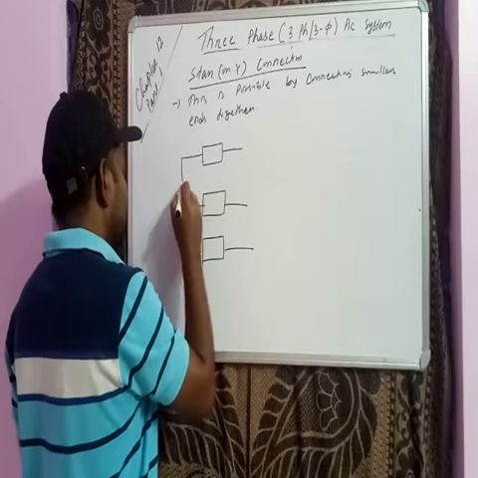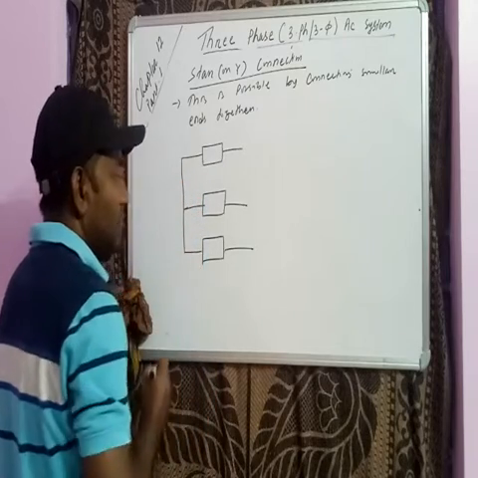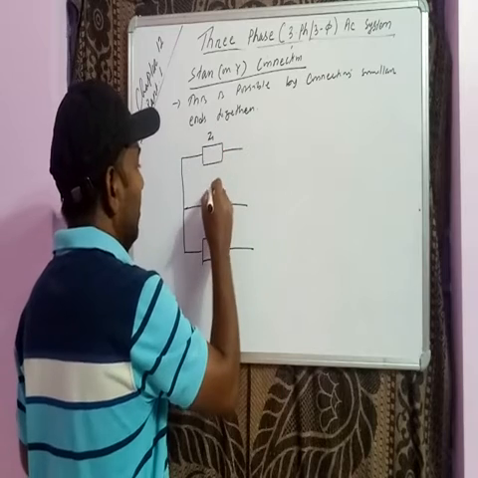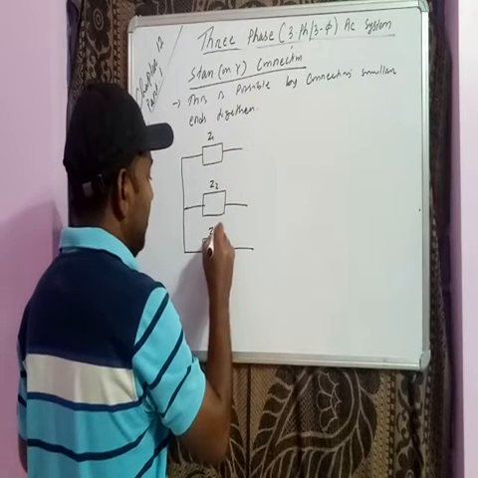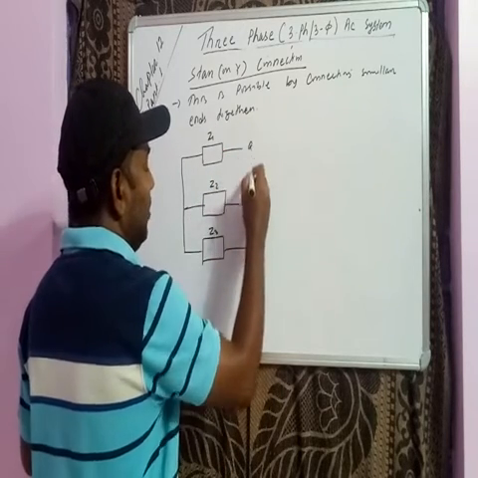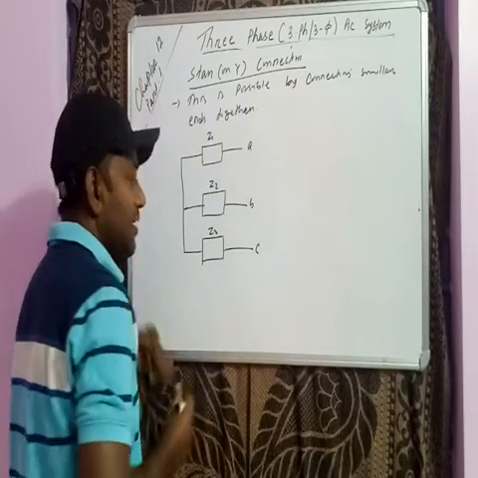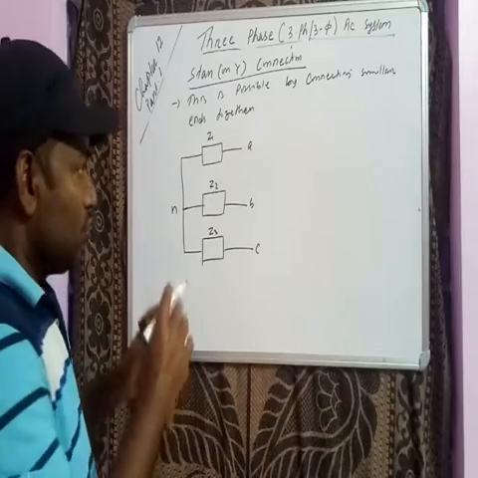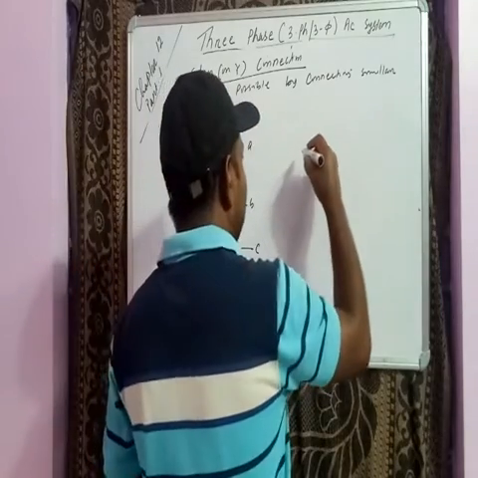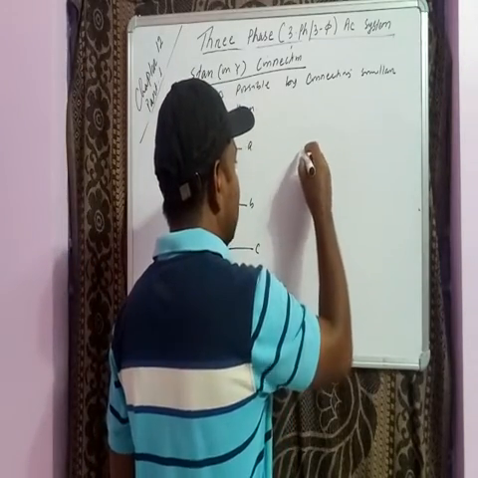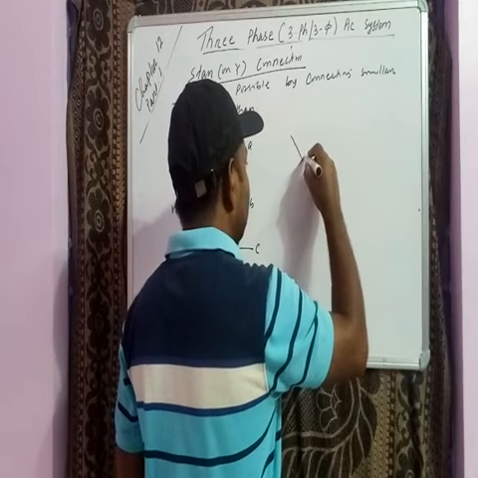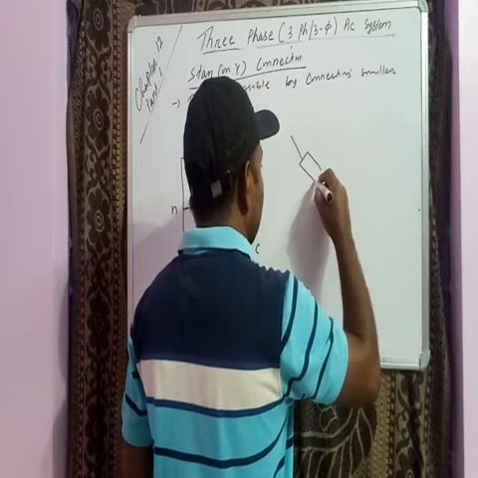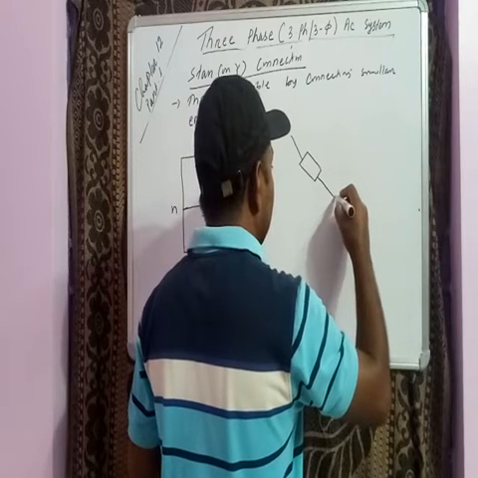So we have to connect these similar ends here. When we connect the similar ends, with Z1, Z2, Z3 the impedance part, then we are getting A, B, C here. And this common part is known as the neutral. So if we rearrange this, then we can make the circuit like this.